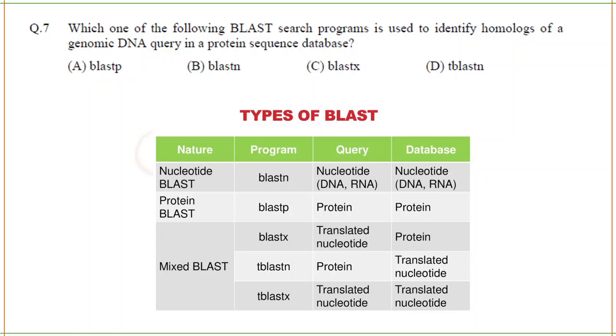You can take a screenshot of this slide or copy it, whichever is convenient. As you revise this table many times, it will form like an image in your brain. So when in the exam you want to recall something about BLAST, this table will come right in.